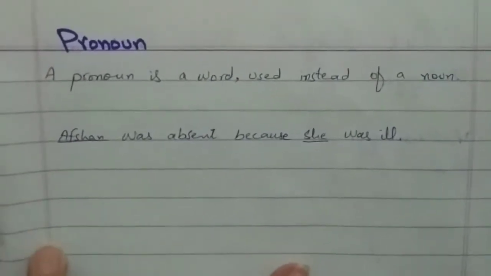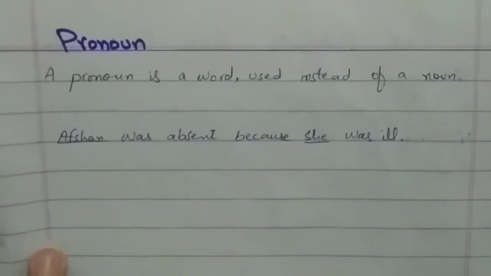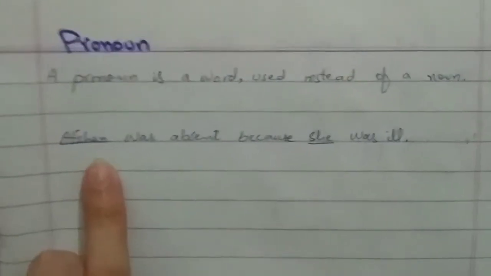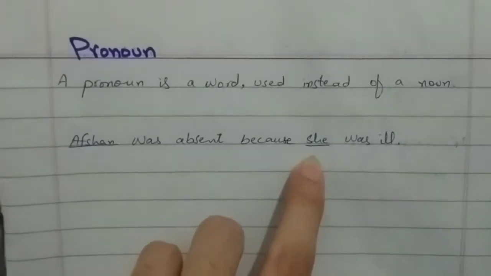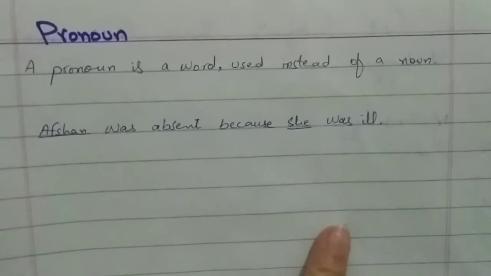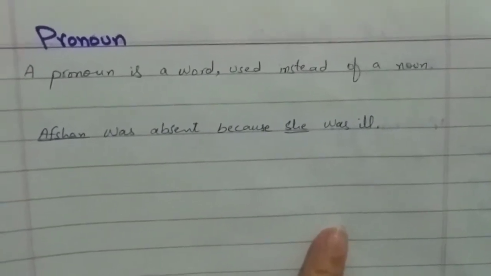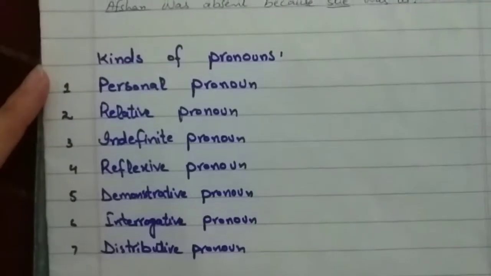And it will be seen that a pronoun has the same number, person and gender as the noun for which it stands. For example, Afshan is singular, so I have written over there "she", that we use with a girl, singular. We have 7 kinds of pronouns that we are going to discuss.